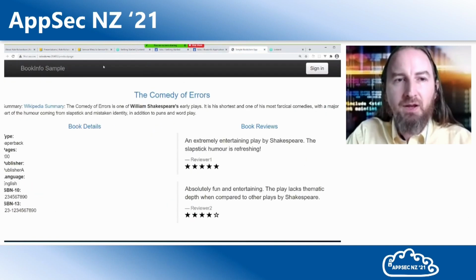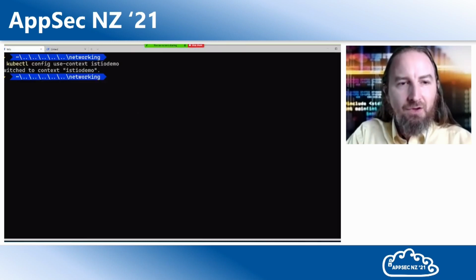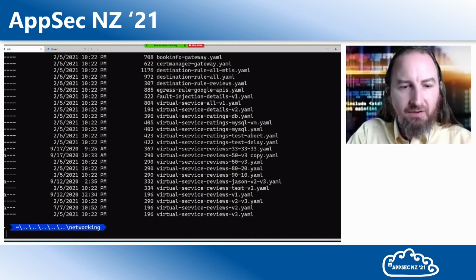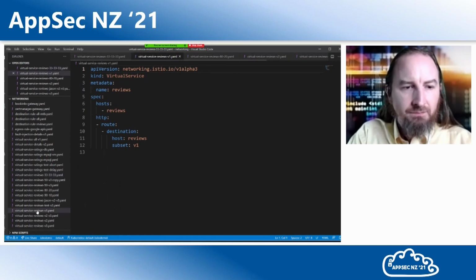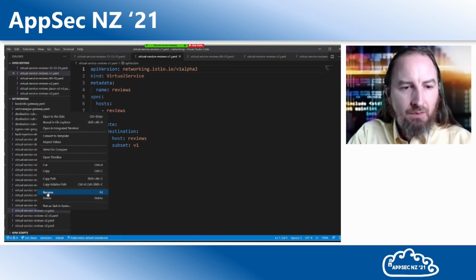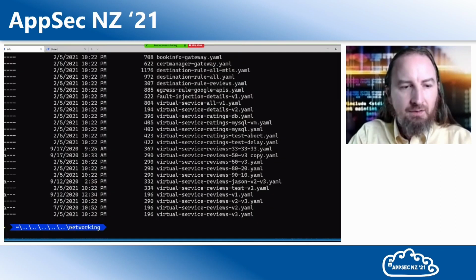Here's my sample running inside of Istio, and right now, I've got it set to equally weigh each of those 3 versions. So you'll see the stars come in black color, come in red color, and eventually, if we can find a request, they'll disappear completely. Nope, they're not going to do that. Okay, let's look at this and let's apply the version that only goes to version 1. Here's the virtual service that I have, pointing it equally at the 3 services. Let's grab virtual service 1. I'm going to kubectl apply this.